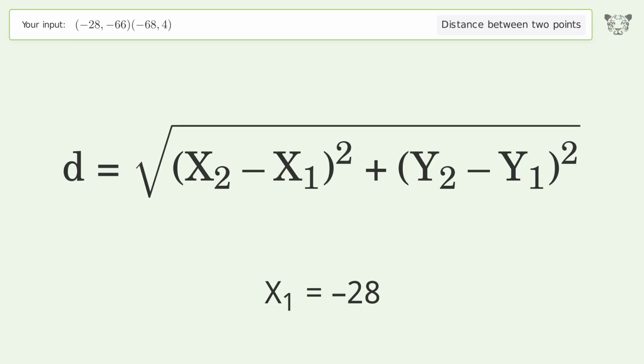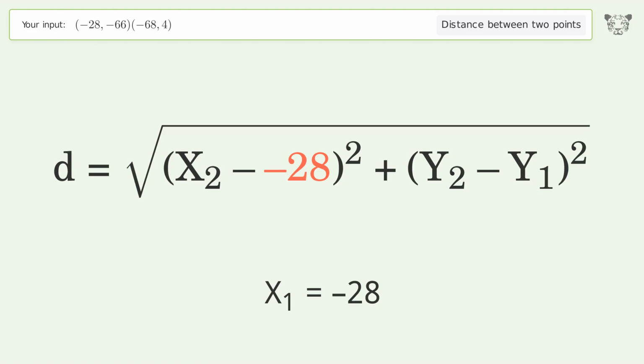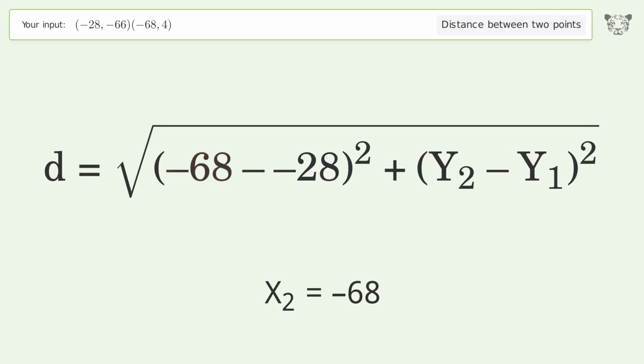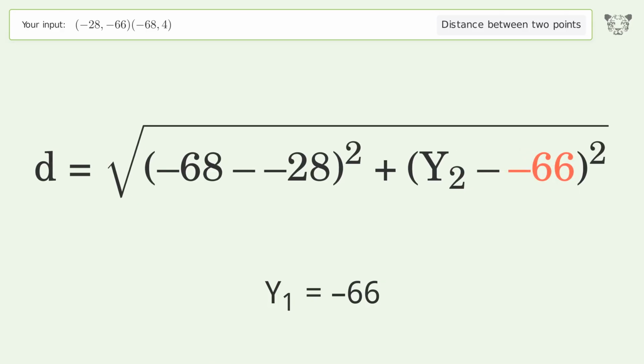x1 equals -28. x2 equals -68. y1 equals -66. y2 equals 4.